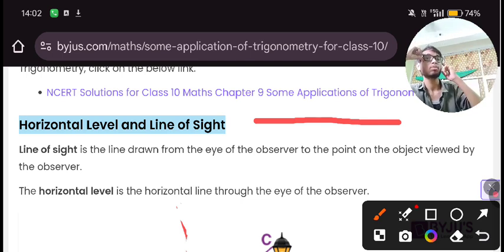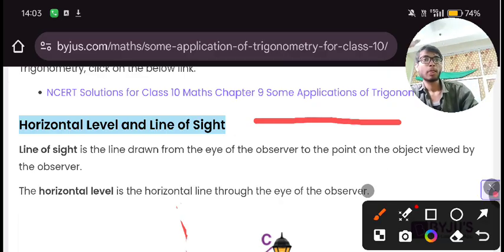This is one point, and the other point is the object we are observing, the second point. From here to that object, this is a line, and this line is considered the line of sight.